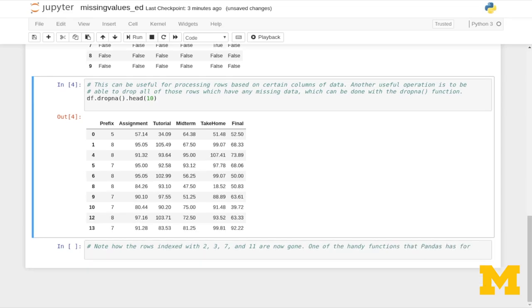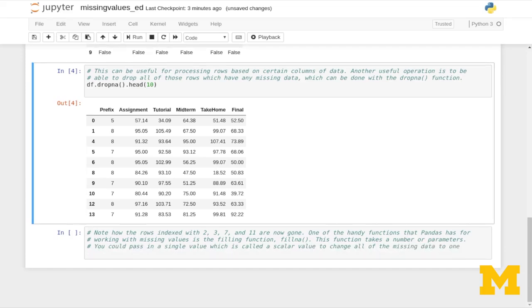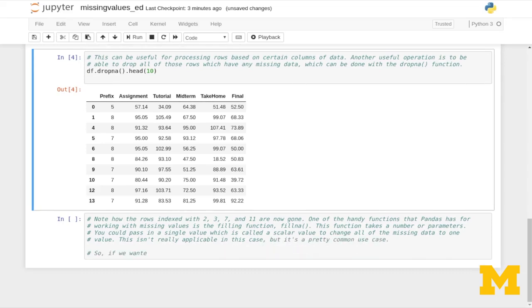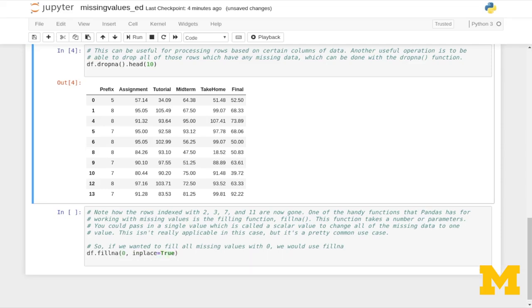One of the handy functions that Pandas has for working with missing values is the filling function called fillna. This function takes a number of parameters. You can pass in a single value, which is called a scalar value, to change all of the missing data to one value. This isn't really applicable in this case, but it's a pretty common use case. So if we wanted to fill in all missing values with 0, we could use fillna. So we just say df.fillna, and we'd pass in a 0.